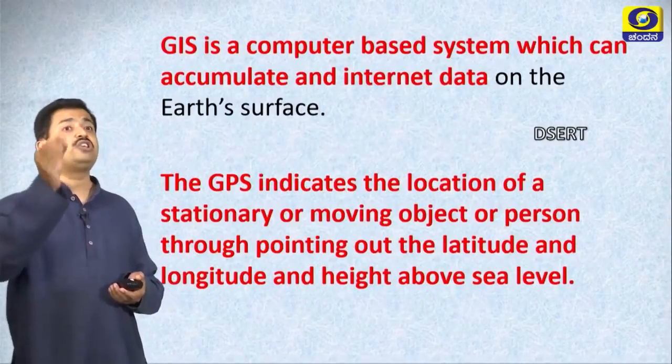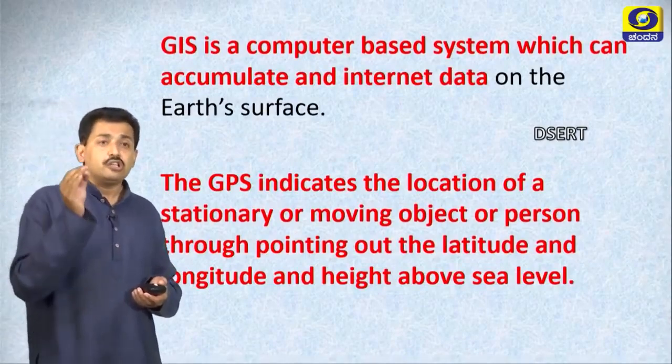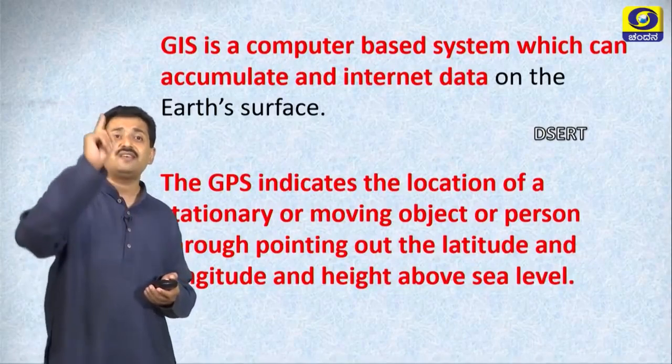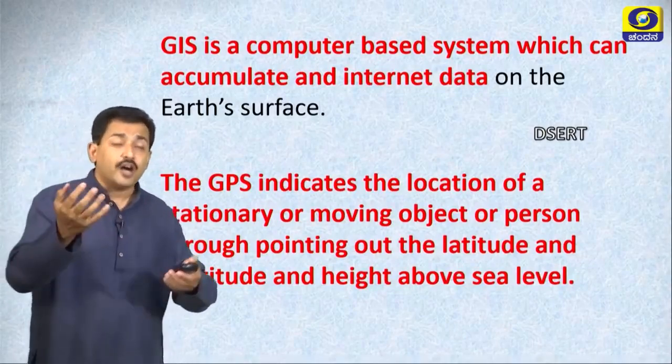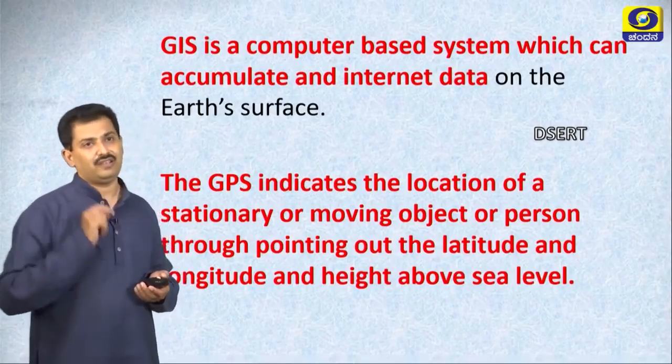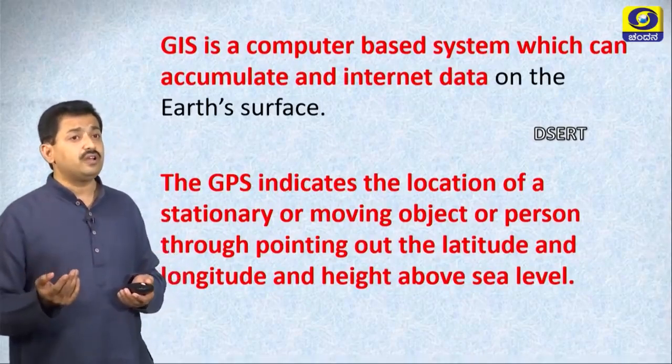Let us see about GIS. What is GIS? Geographical Information System. GIS is a computer based system which can accumulate and interpret data on the earth's surface. What is GPS?